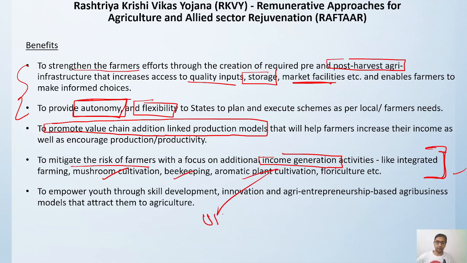If you go to Uttarakhand and Himachal Pradesh, you will find a lot of beekeeping and aromatic plant cultivation happening based on the projects approved under the remunerative approach for agriculture and allied sector, the Raftar scheme. This project will also provide various types of empowerment. We have already seen how agri entrepreneurship will work there with the help of skill development, innovation and agri entrepreneur services. All these things will work in a proper way, right?